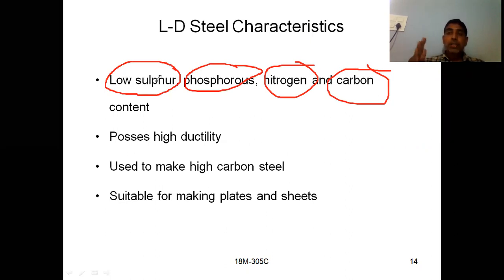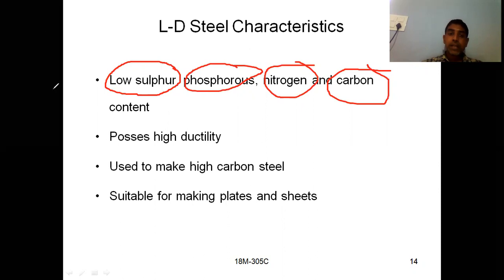So carbon percentage we have to maintain as required, but here you should have low sulfur, low phosphorus and low nitrogen, which are not required to have good mechanical properties. So for such things, the LD process gives better results. So you are having low sulfur content, low phosphorus content, low nitrogen content, and the required amount of carbon content.